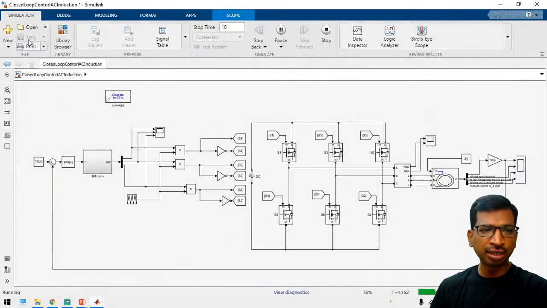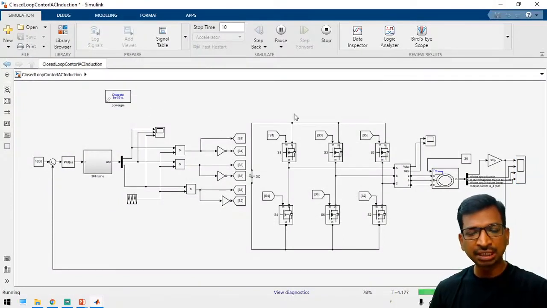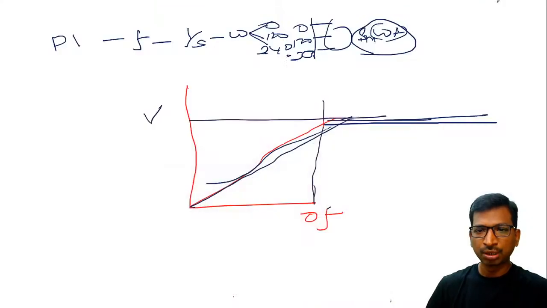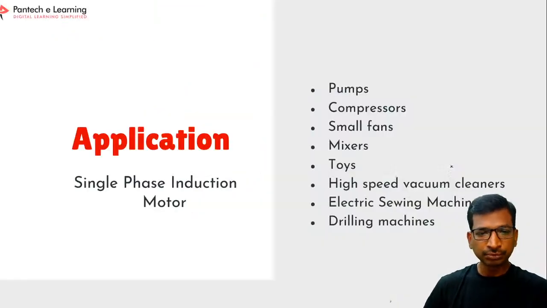You can download this project file from the internship portal. You can start using it for your research applications. So applications apart from the EV, other applications are there. Pumps, compressors, small fans, and then mixers. Everything you can use it.